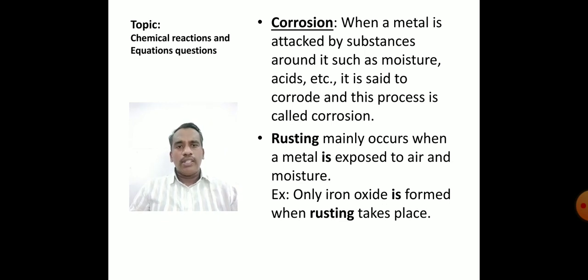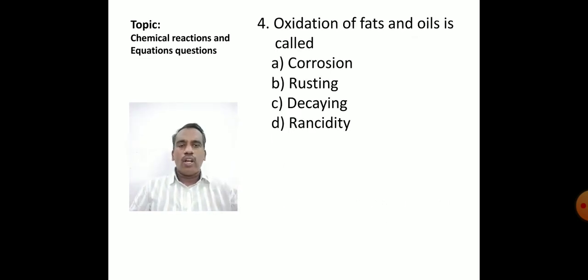Corrosion may take place in any metal, but rusting is the word we apply for iron. When iron reacts with moisture, it forms brown flakes on its surface, which is iron oxide. So corrosion is the process in which a metal reacts with any substance around it, such as moisture or acid. So it is not the one in which fat or oil is oxidized.